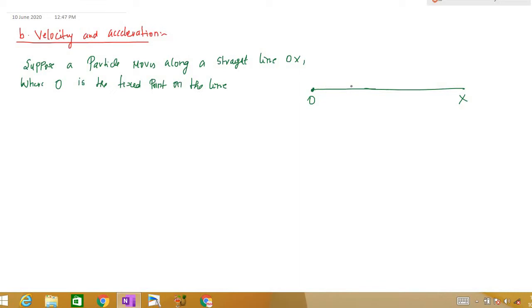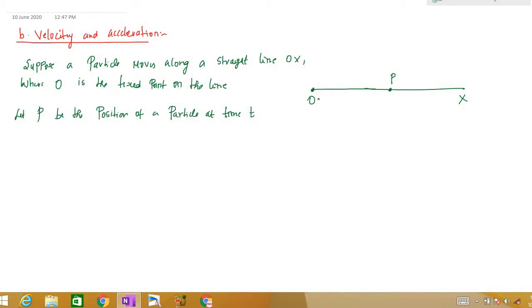Now let P be the position of the particle. A particle starts here and starts to move along the straight line. Let this be the position of the particle at time t. So let P be the position of a particle or a point, and whenever you say particle, it can also be a point. So let P be the position of the particle at time t.